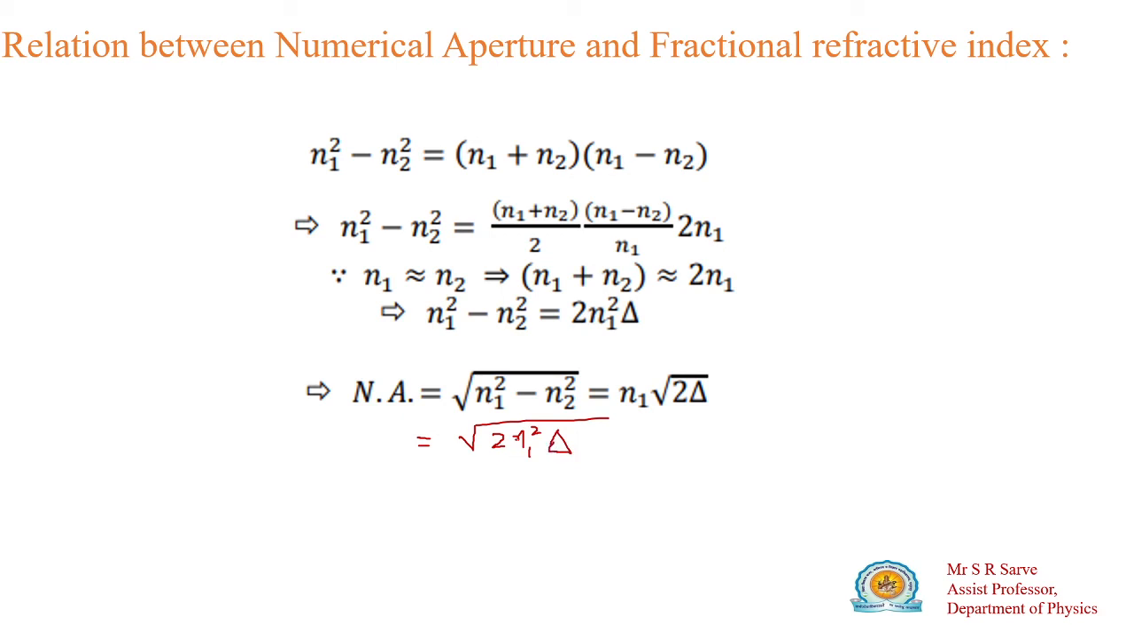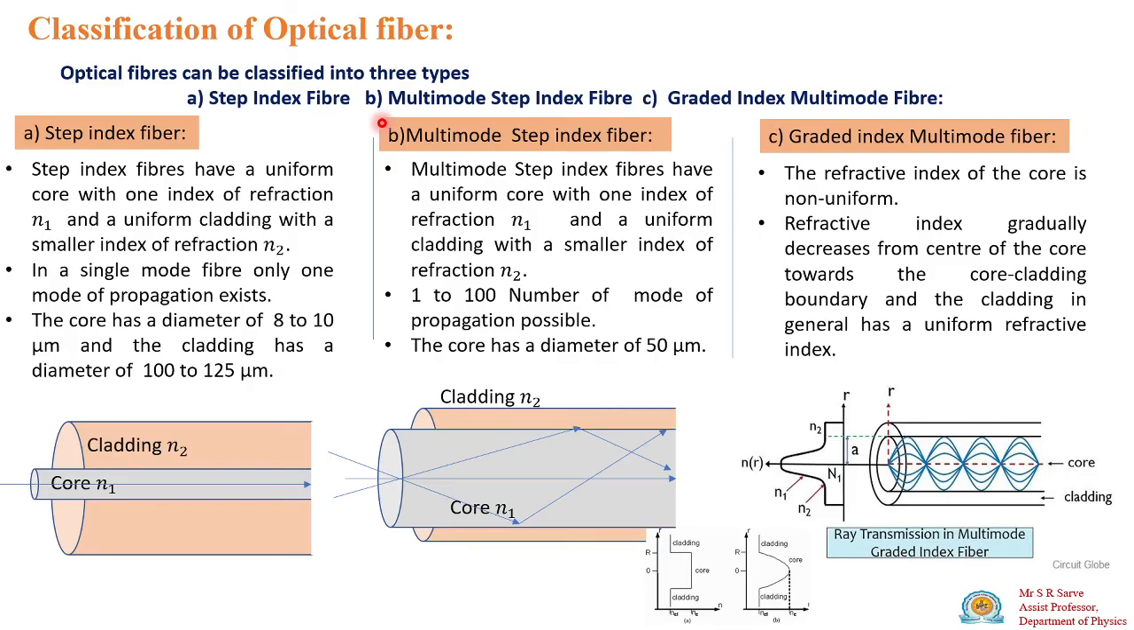If you solve this, the square root of n1 squared means n1 comes outside, and this is the square root of 2 delta. So this is the relation between numerical aperture and fractional refractive index. This is about your numerical aperture and fractional change in refractive index.